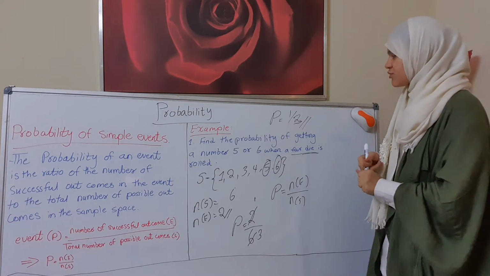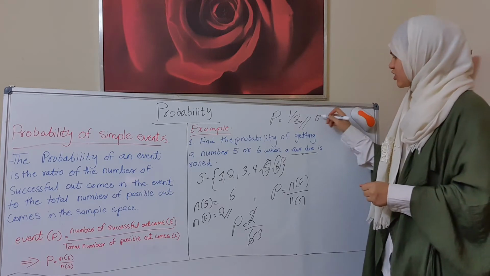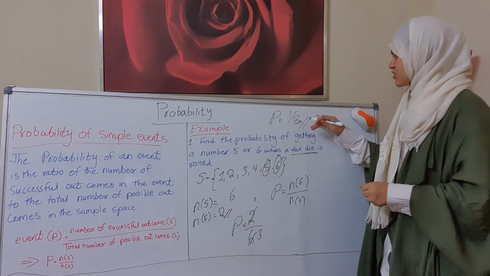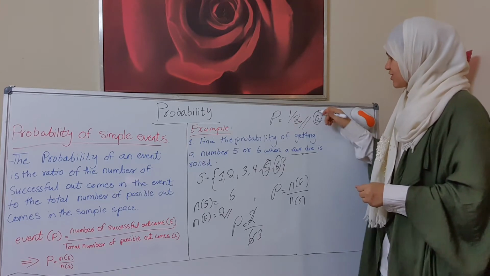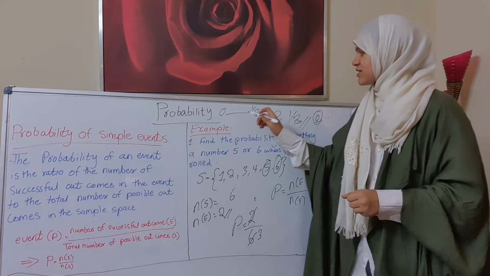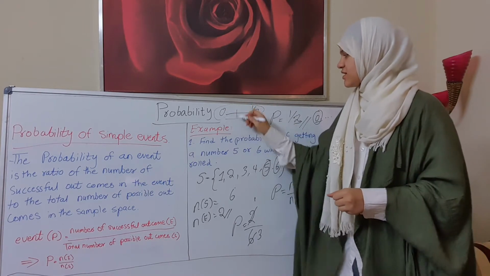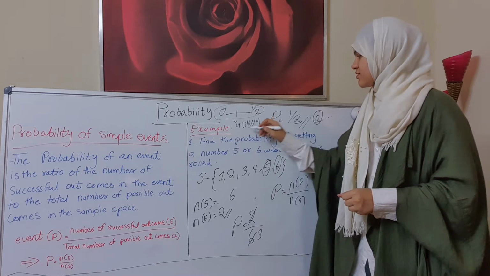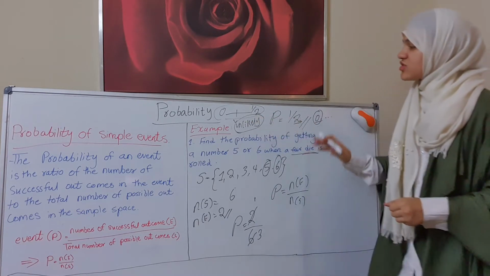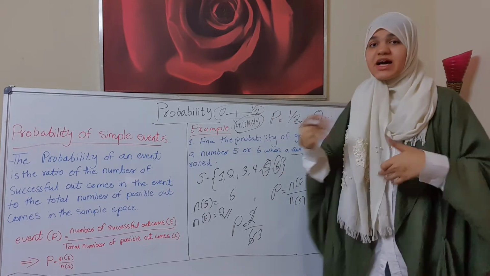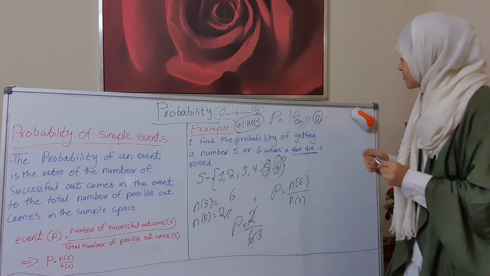It will be unlikely because it will be 0 point something. So 1 over 3 is equal to 0 point something, and it lies between 0 and 1 over 2, so it is unlikely. So that was the answer for this question. Now let's see the other questions together.